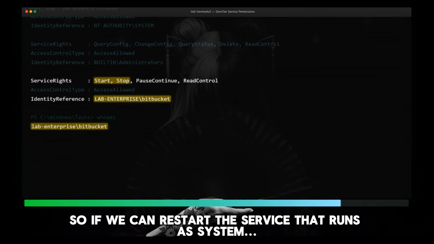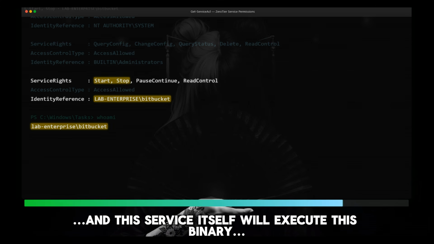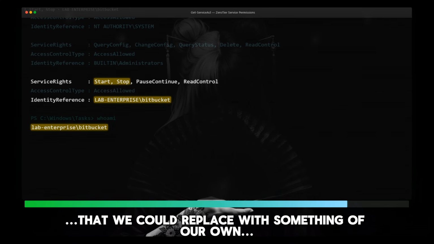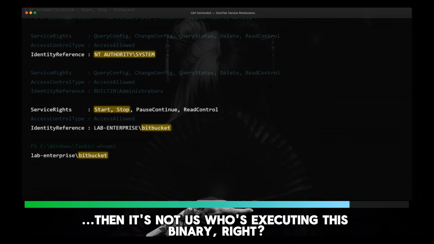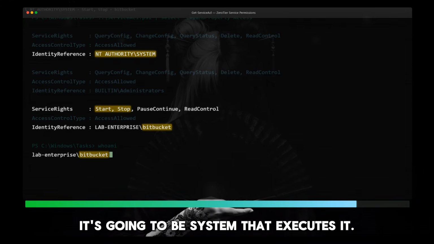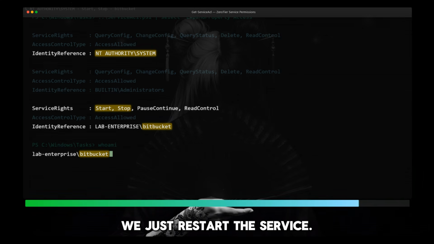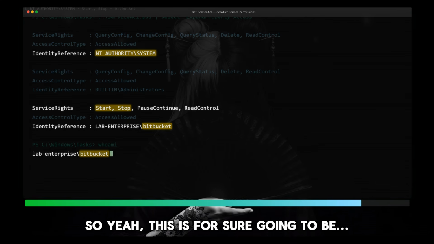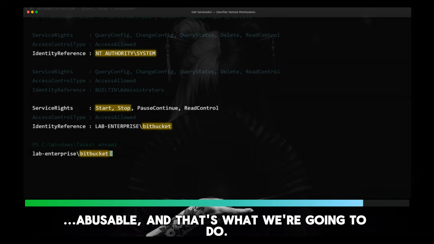So if we can restart the service that runs as system, and this service itself will execute this binary that we could replace with something of our own, then it's not us who's executing this binary, right? Then we can place a shell right here. It's going to be system that executes it. We just restart the service. So yeah, this is for sure going to be abusable, and that's what we're going to do.